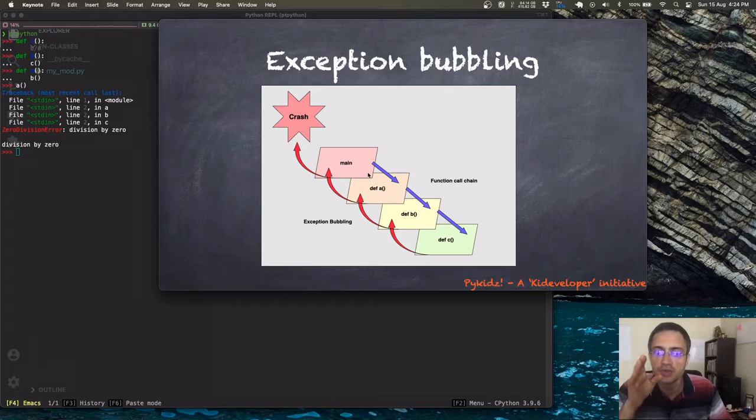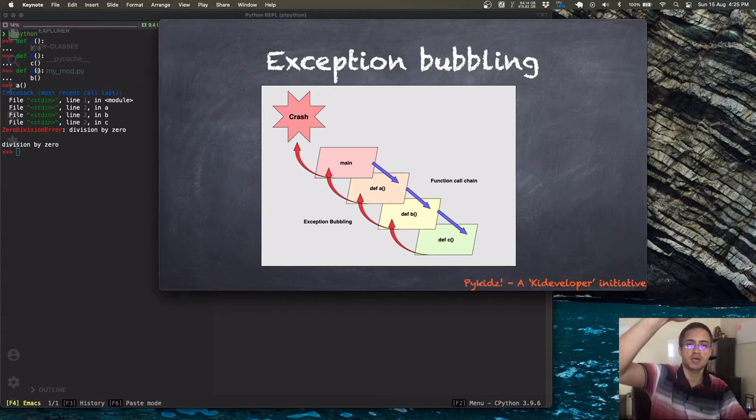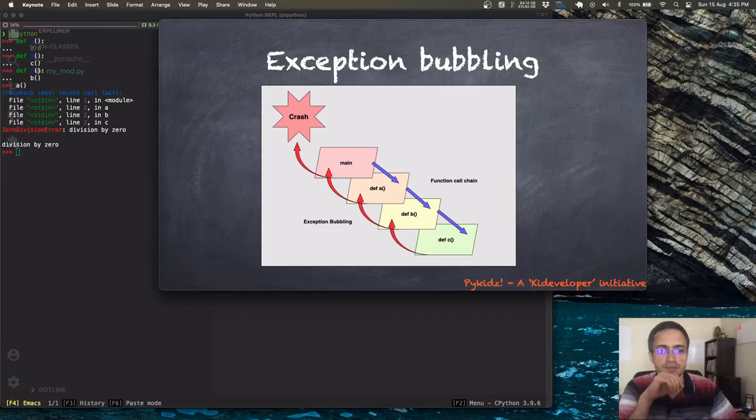So generally the program execution control goes forward once in this direction and returns back, so A to B, B to C, and then C to B, B to A, and back to the main, which is the REPL in this case. So A, B, C, and then C, B, A. It is as if A, B, and C are added to a stack, one on top of the other, and then removed from top down, right? So like this you can stack up and then remove it one after the other. This is like a stack, right? So keep this in mind first.